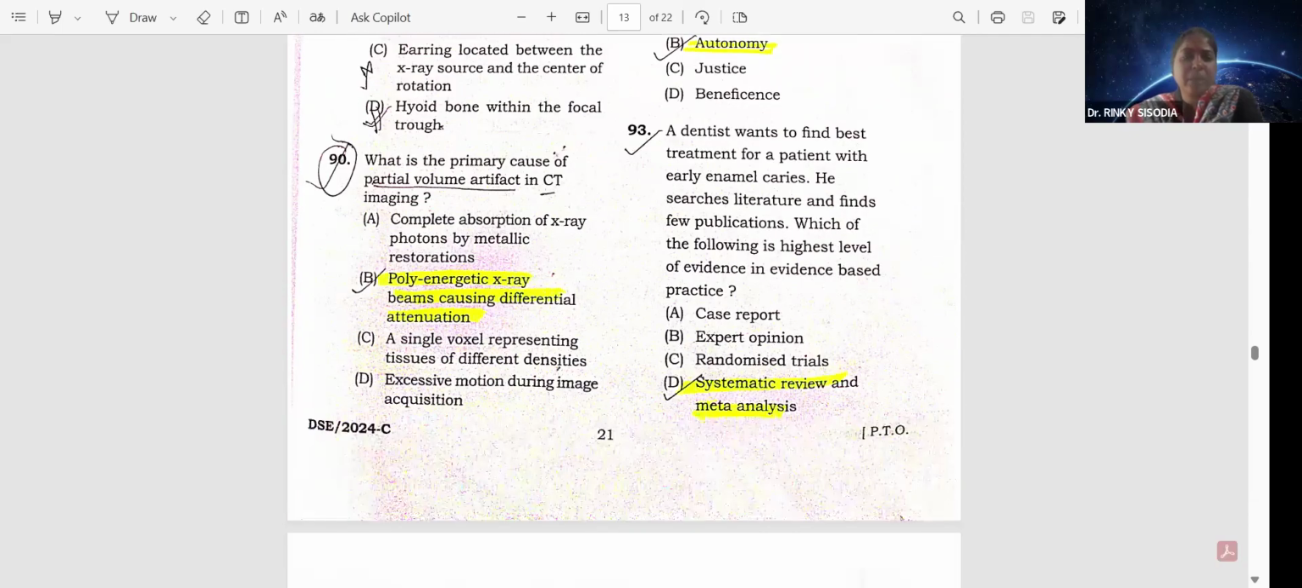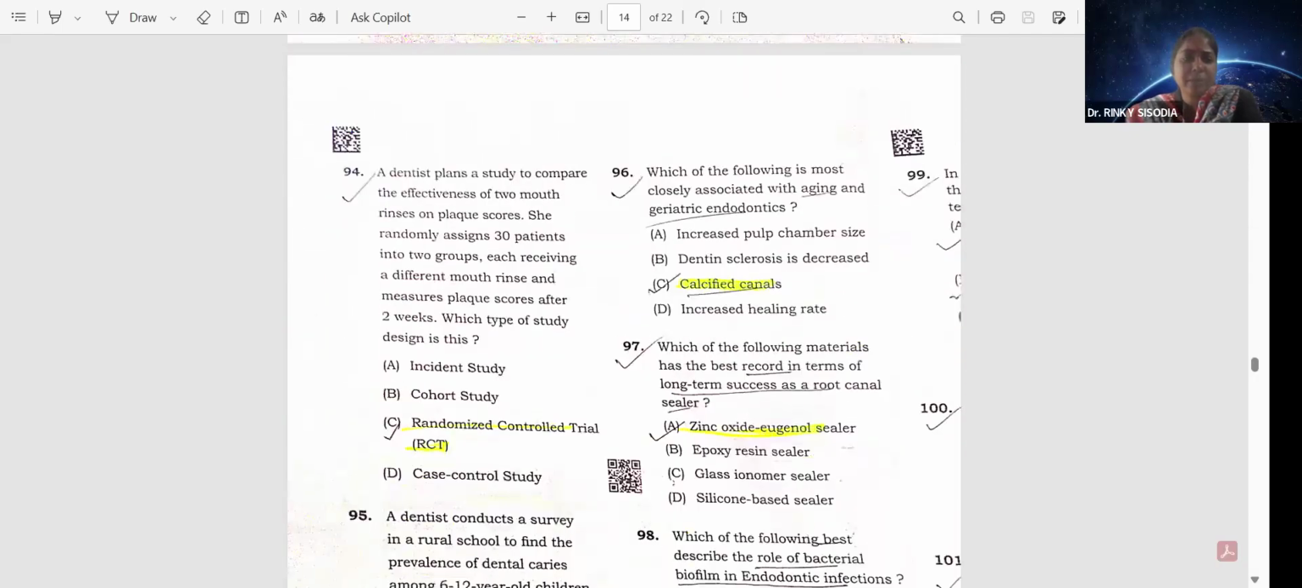Question number 94. A dentist plans a study to compare the effectiveness of two mouth rinses on plaque score. She randomly assigns 30 patients into two groups, each receiving a different mouth rinse, and measures plaque scores after 2 weeks. Which type of study design is this? Randomized controlled trial. Okay. Question number 95.